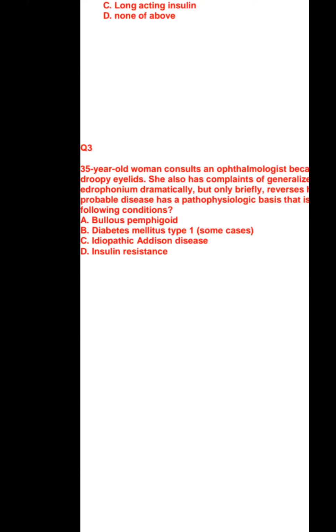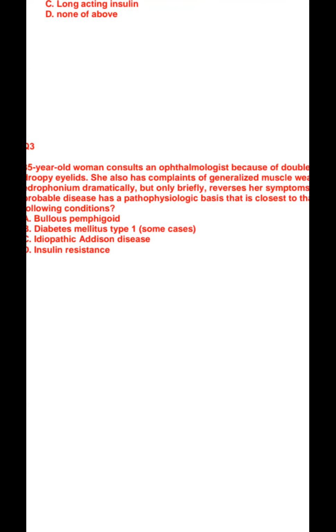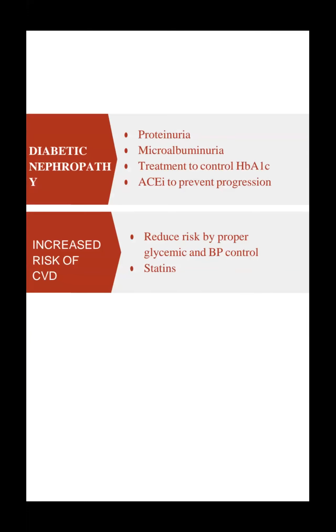So this way we have to think, type 2 diabetes mellitus pathophysiology is due to insulin resistance. Okay, no issue, Dr. Hira. So insulin resistance is the answer. Thank you. Actually the question is an indirect question: autoimmune disease, edrophonium given, and now the patient's presentation dramatically improves. We have to manage in the acute setting.